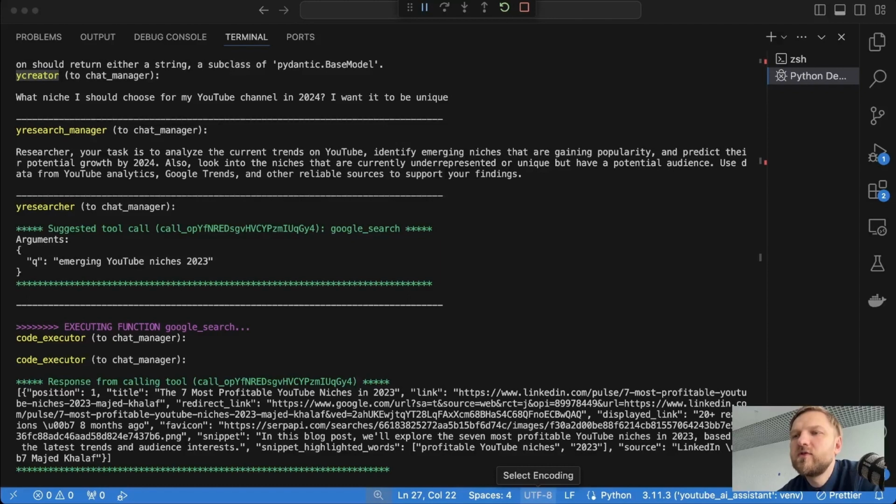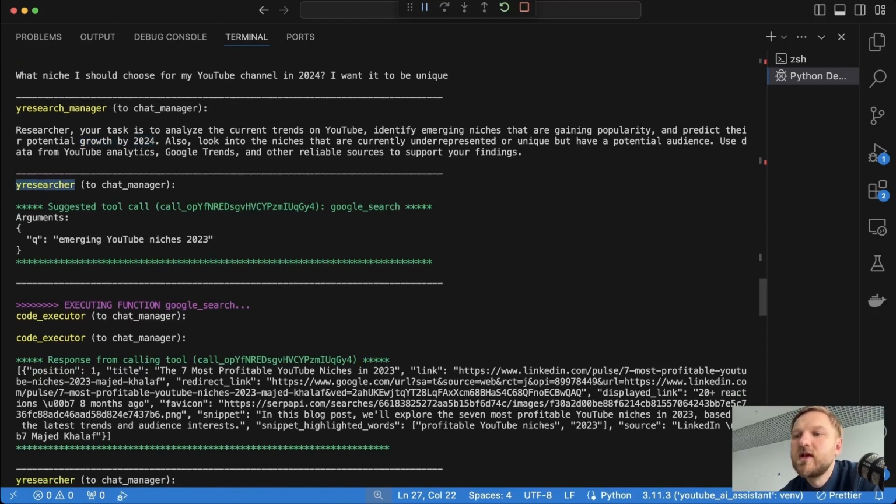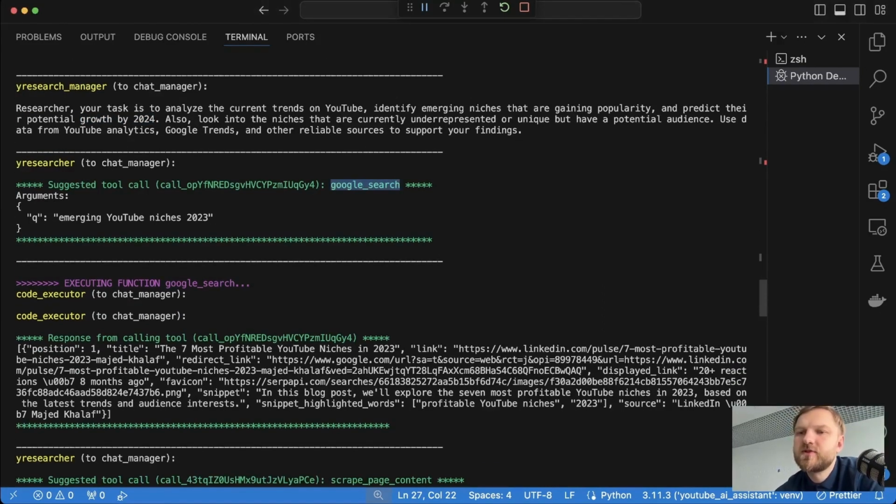Okay, so let's have a look at the result, what our YouTube AI assistant was able to produce. So after YouTube creator sent his initial request, the YouTube researcher manager generated the action plan for the researcher. Basically, it guides the researcher to start with analyzing the current trends on YouTube, identifying the emerging niches that are gaining popularity, and predict their potential growth by 2024. And then YouTube researchers start the research process. It started with the Google search, basically searching for emerging YouTube niches in 2023.